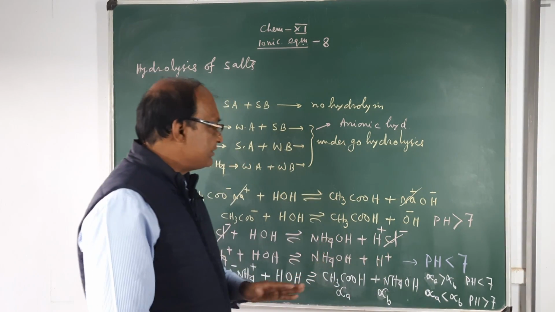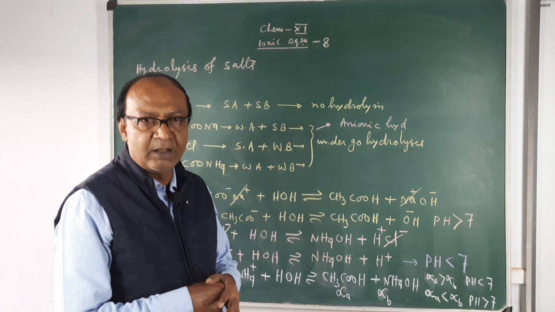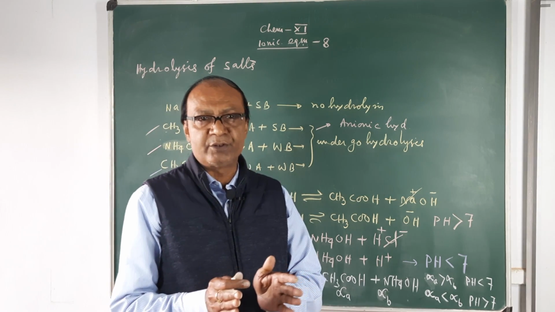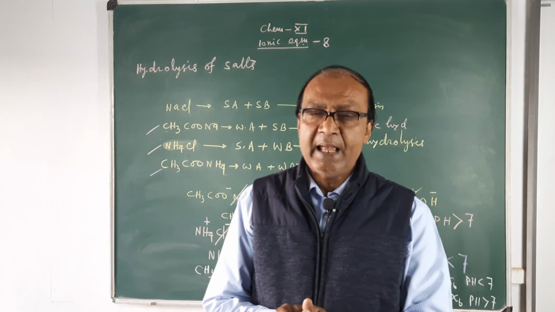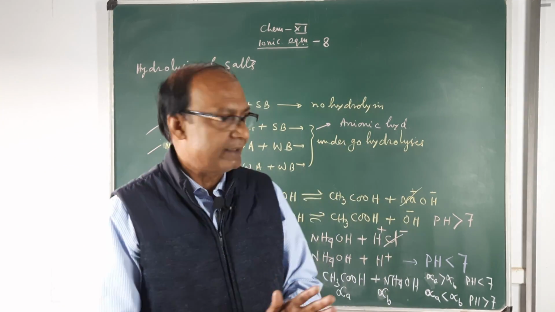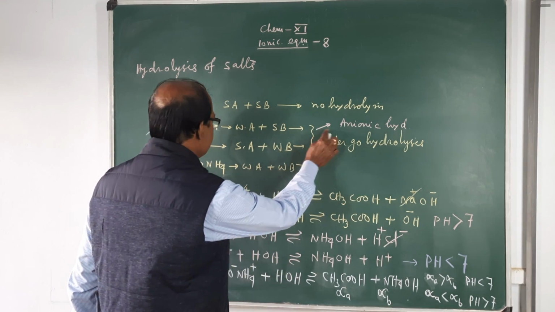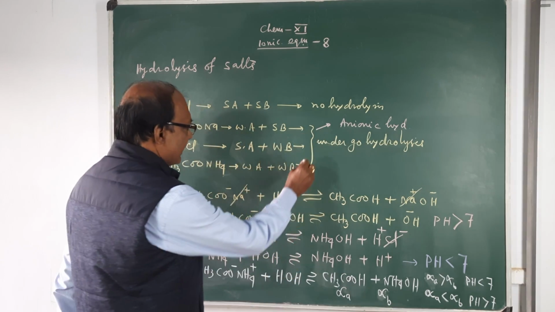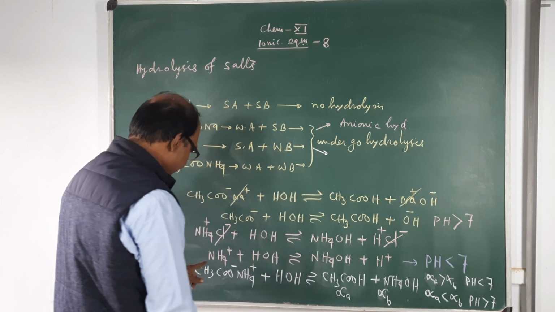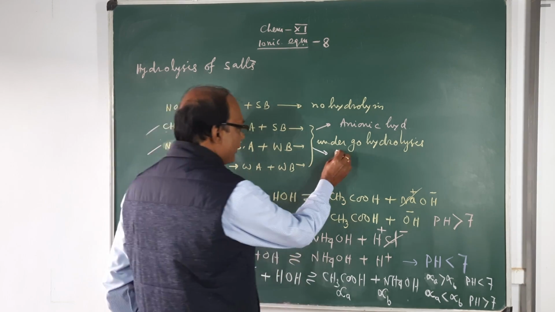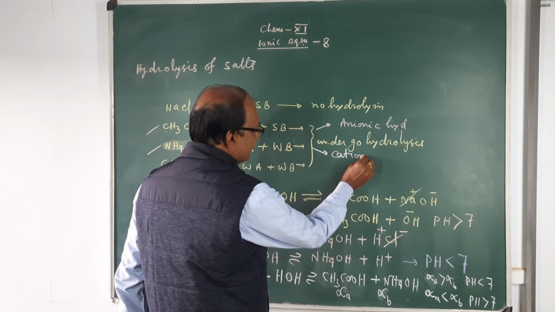So, due to hydrolysis of the salt in water, the resulting solution will be either acidic or basic. Therefore, this type of hydrolysis is anionic hydrolysis, and the second type, where the cation is taking part in the process of hydrolysis, is called cationic hydrolysis.